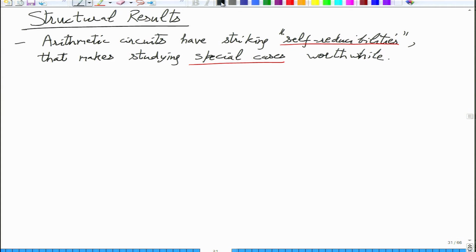If you can understand these special cases well enough, then you will actually have results about the general circuit model. These self-reducibilities are very special to the algebraic model. Their Boolean analogs don't exist. If you try to do the same thing for Turing machines or Boolean circuits, those things are false. So this will really be a consequence of algebra.